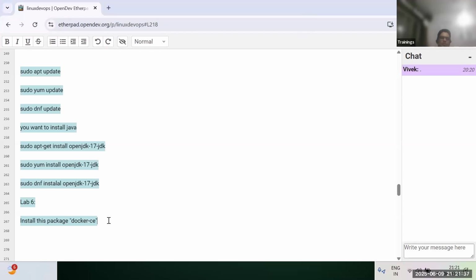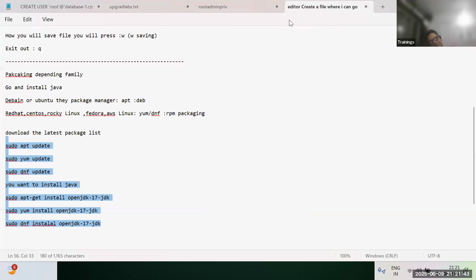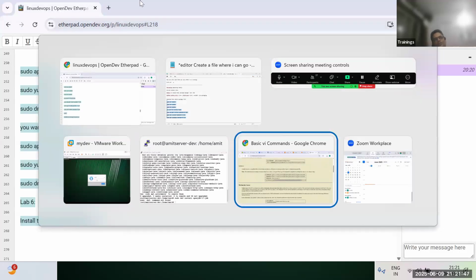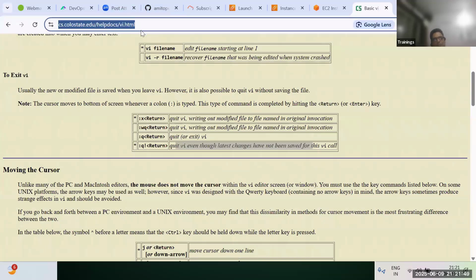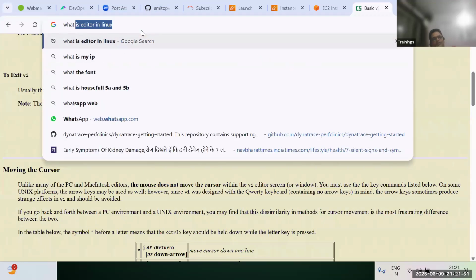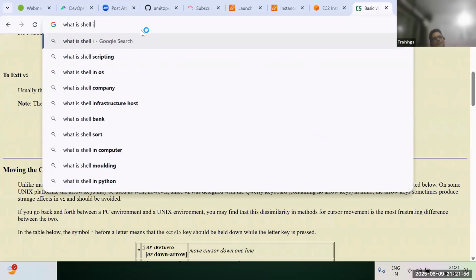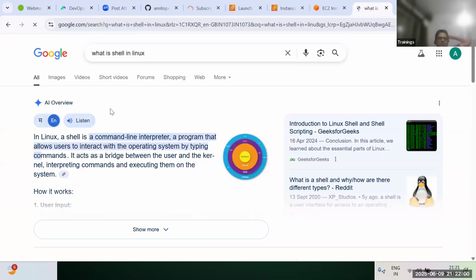Now, before we take a break, I want to teach about scripting. So, what is shell scripting? First of all, what is shell in Linux? Shell is nothing but where you can type the commands.